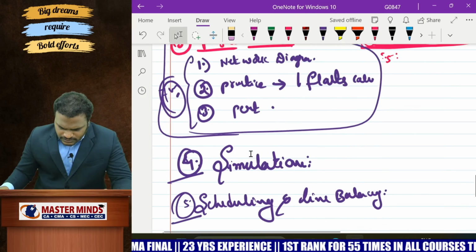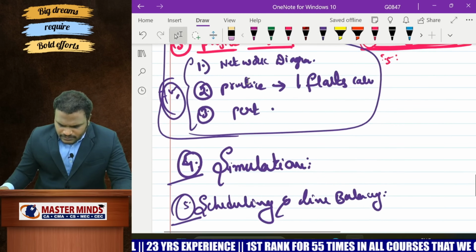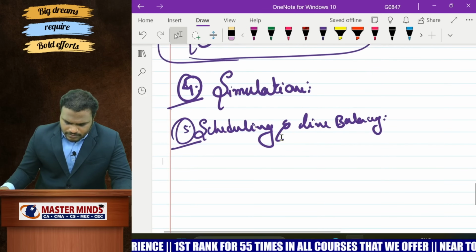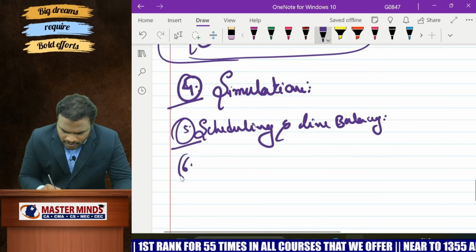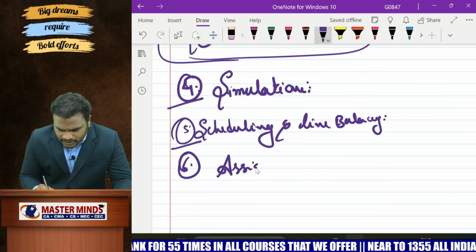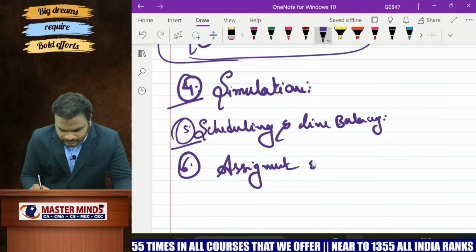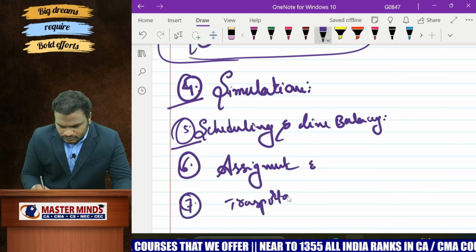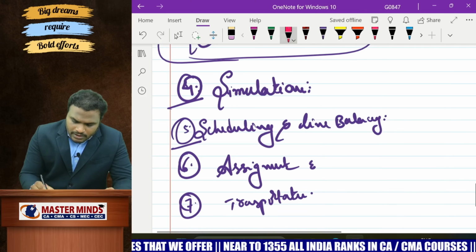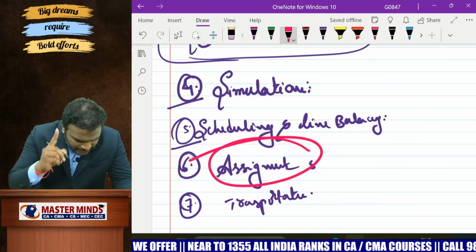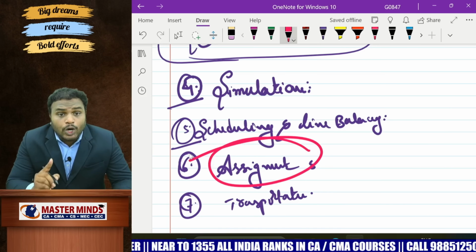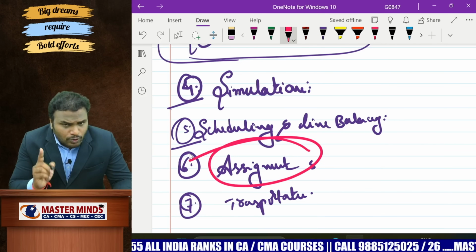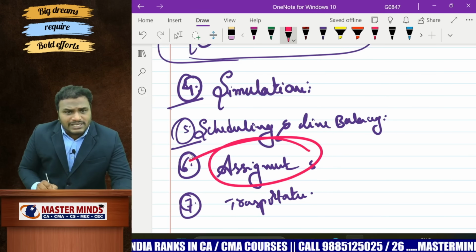After completion of network diagram, capacity planning, demand forecasting, simulation, scheduling, after that, assignment and transportation. Sir, please practice one problem in assignment. One problem. Practice is very, very important. Row minimization, column minimization. You have to practice one problem on this assignment concept.